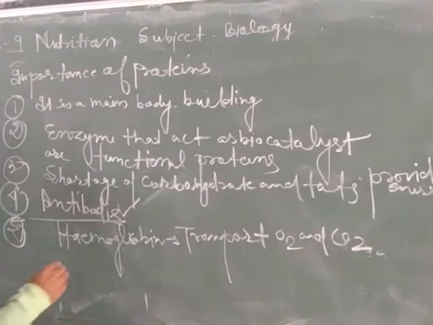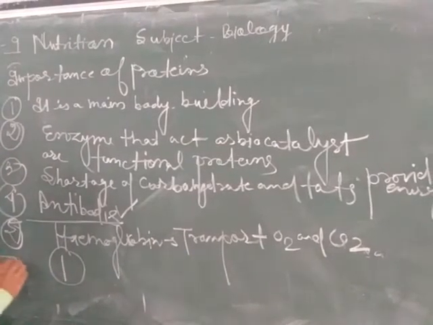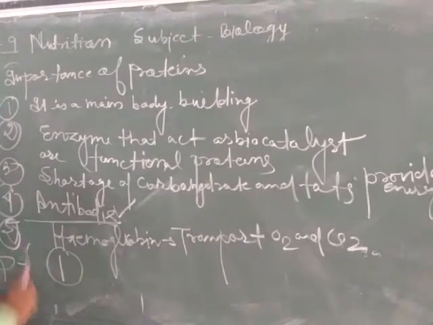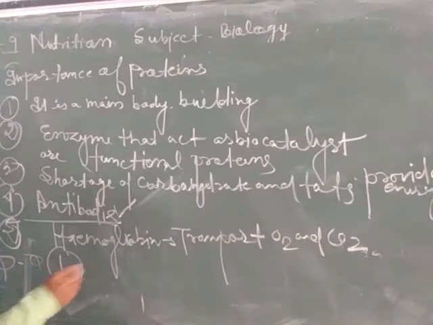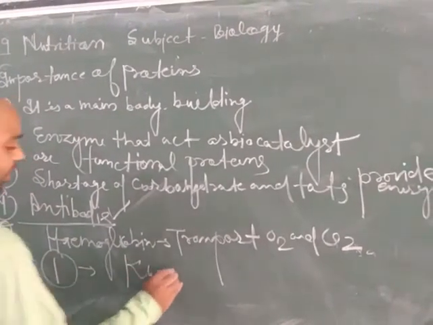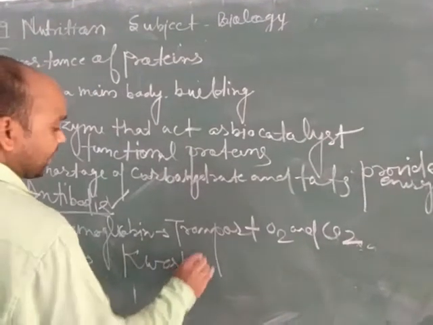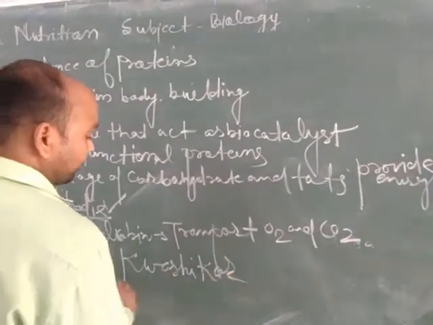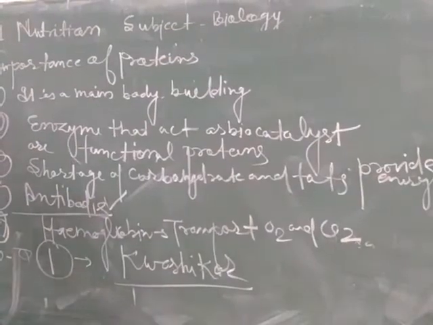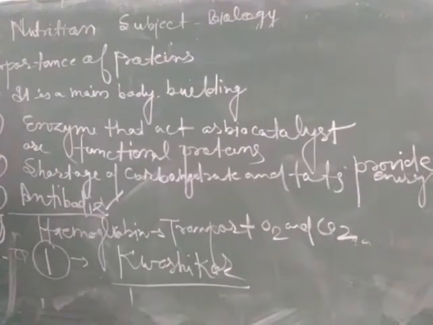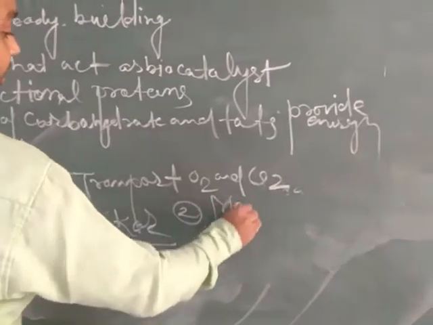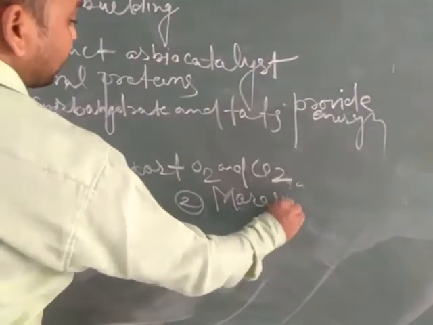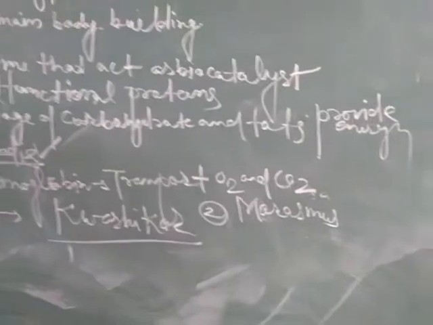The first is kwashiorkor, a protein-lack causing disease, and the second one is marasmus. It is also caused due to lack of proteins in our body.